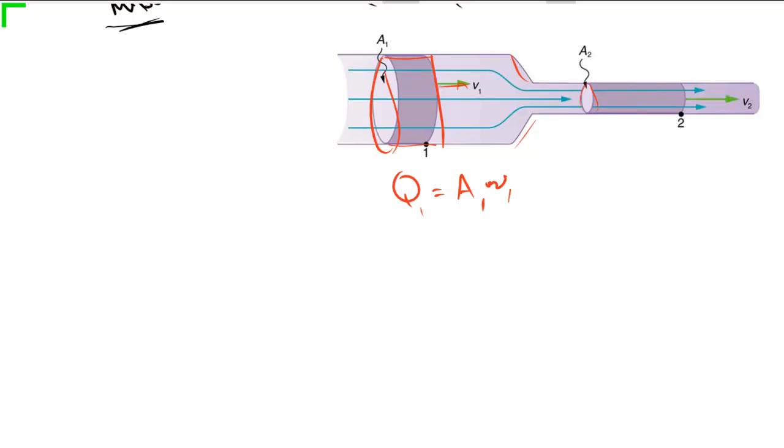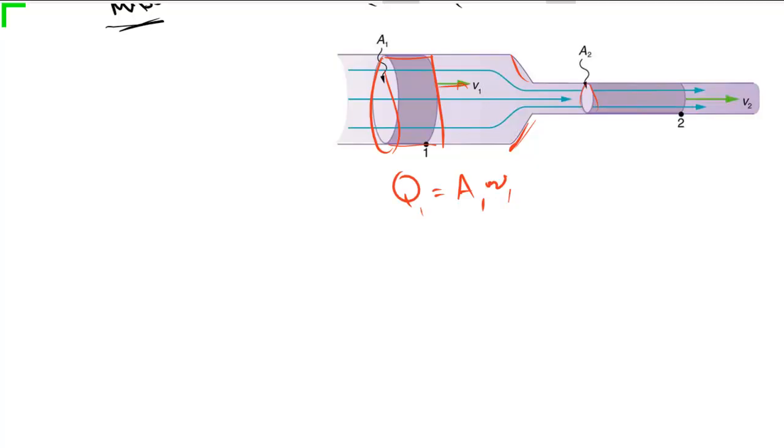Okay, so once it reaches this constriction, something must happen. Since the area gets smaller, something needs to happen to the velocity. And this is really related to, it's actually a statement of conservation of mass. Mass isn't created or destroyed, it just changes forms. And so we can't lose any mass, we can't gain any mass either.